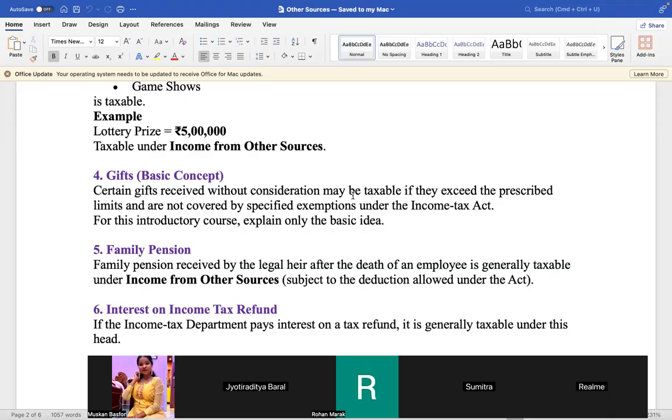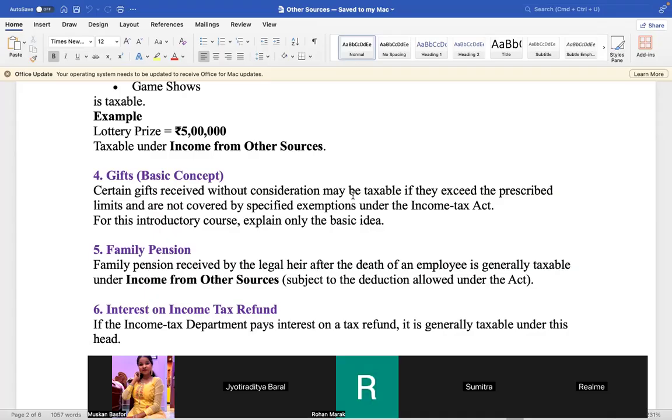But while getting the pension, the person died. So his wife will be getting the pension. The wife is not getting the pension by working anywhere. That is family pension. Pension is like salary. When a person receives his own pension, his pension income will be salary. But suppose the person is not there, his wife is getting. So that pension will not be treated as salary because his wife is getting the pension without working anywhere.